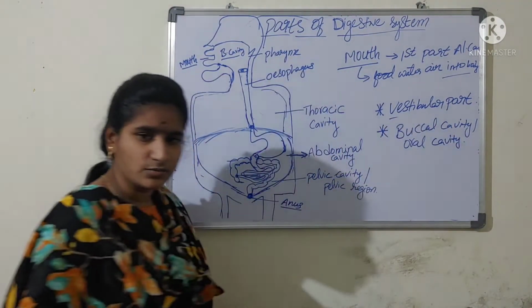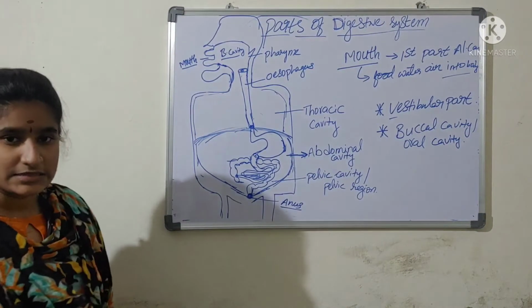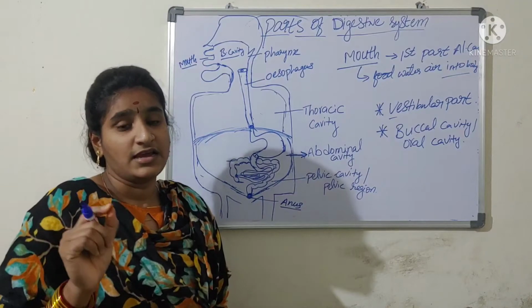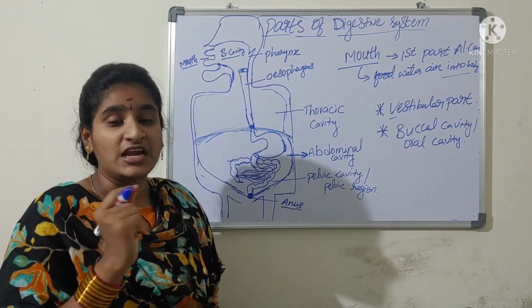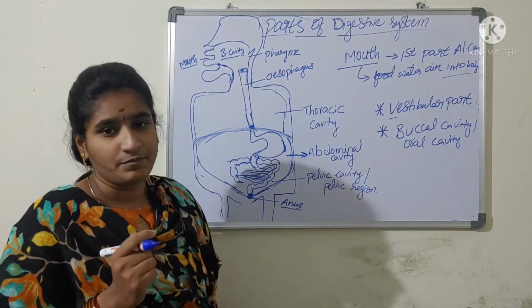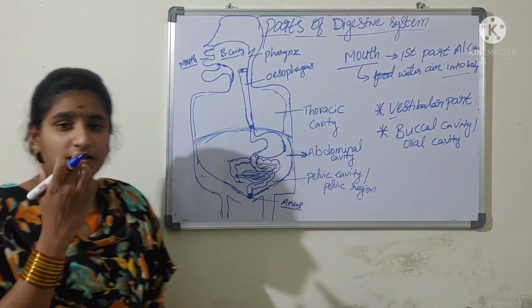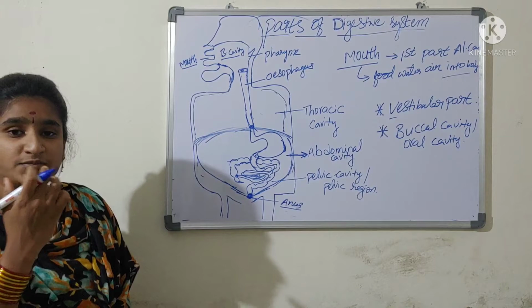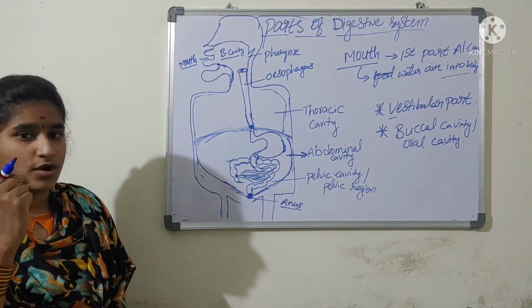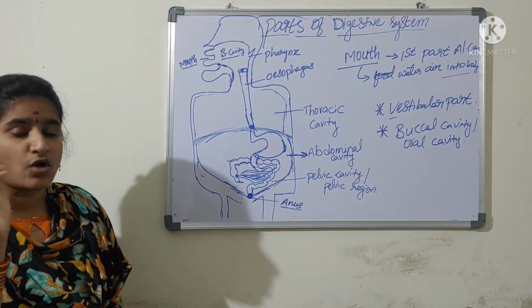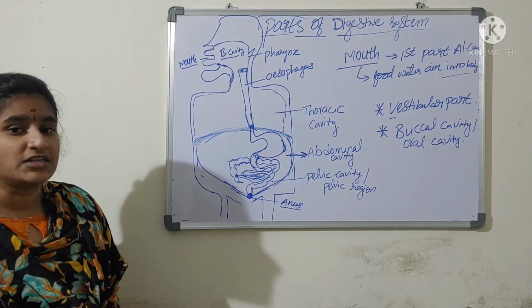What is the vestibular part? It is the small space present between the lips and the teeth. The lips are attached to the jawbone, and between the lips and the jawbone you can feel a small space by touching with your tongue.